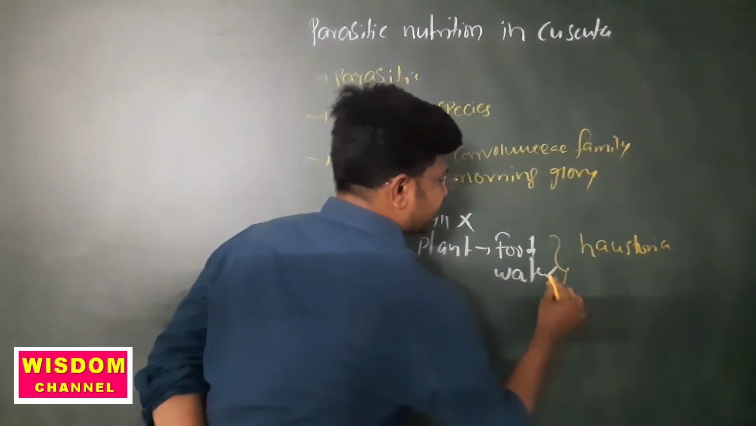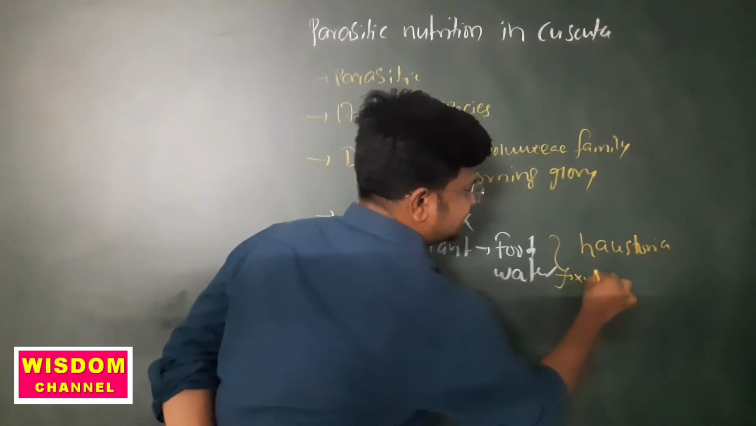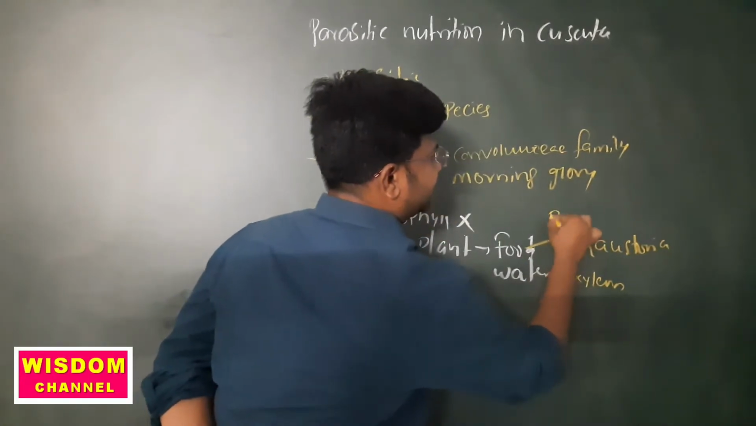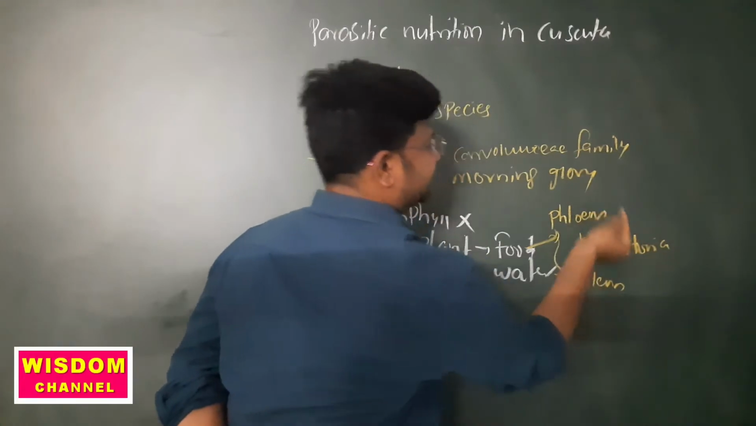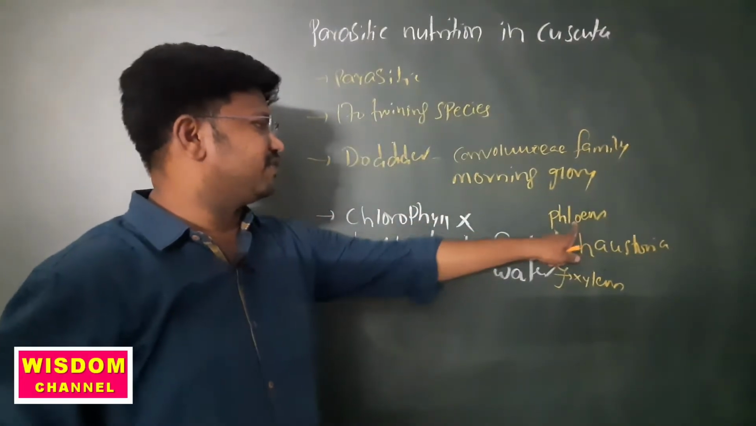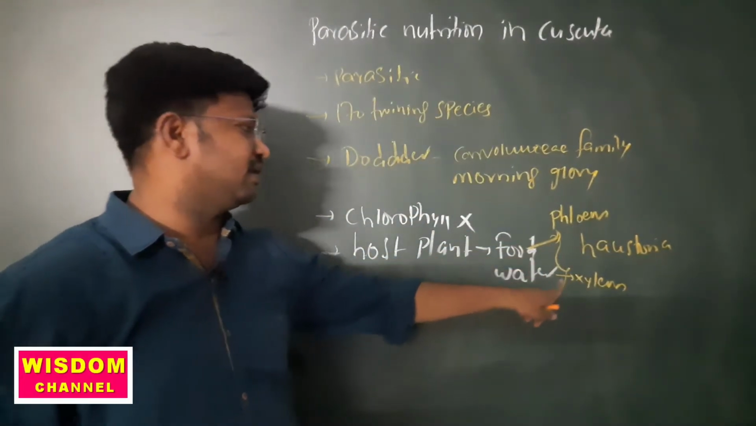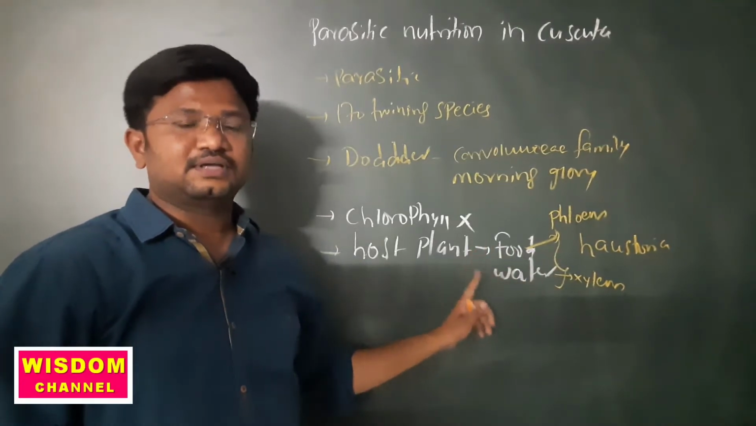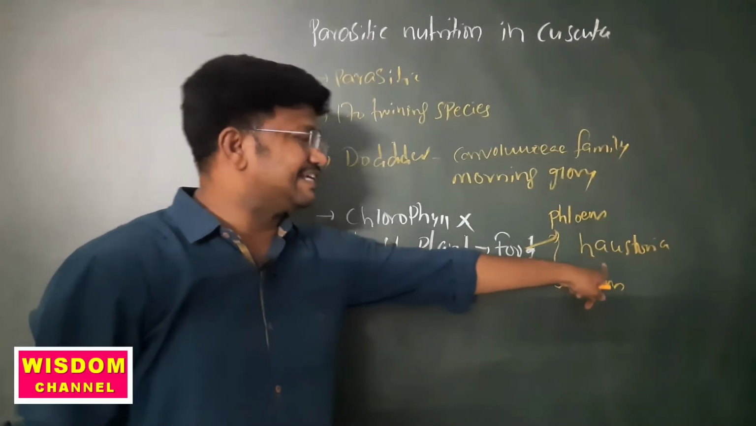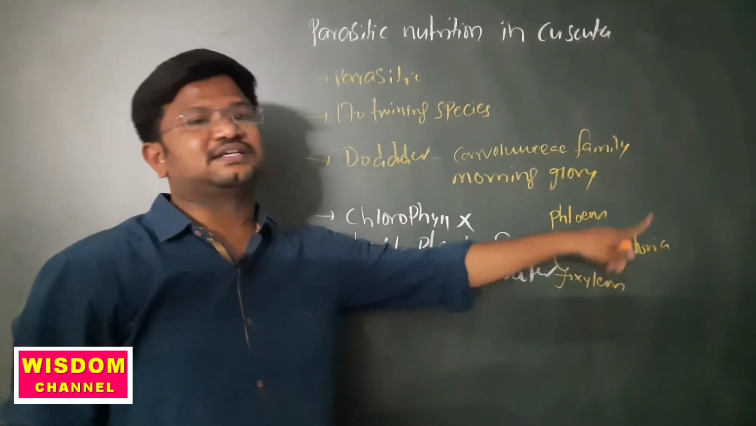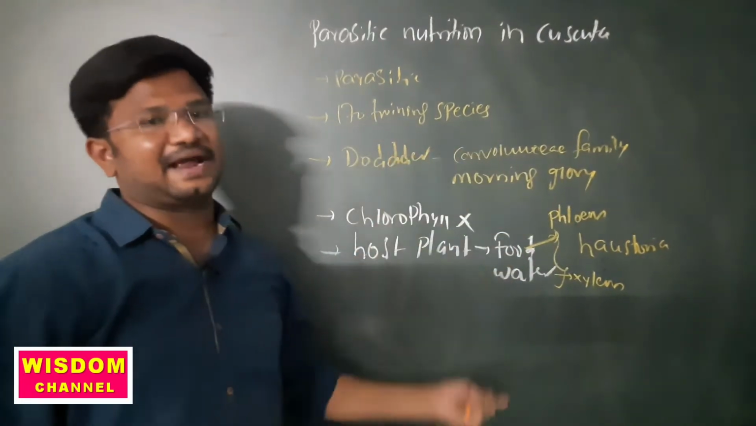For water, they insert their haustoria into the xylem. For food, they insert their haustoria into the phloem. Phloem prepares food in the plant body, and xylem is the place of storing water. So with the help of these haustoria, they enter into the plant body.